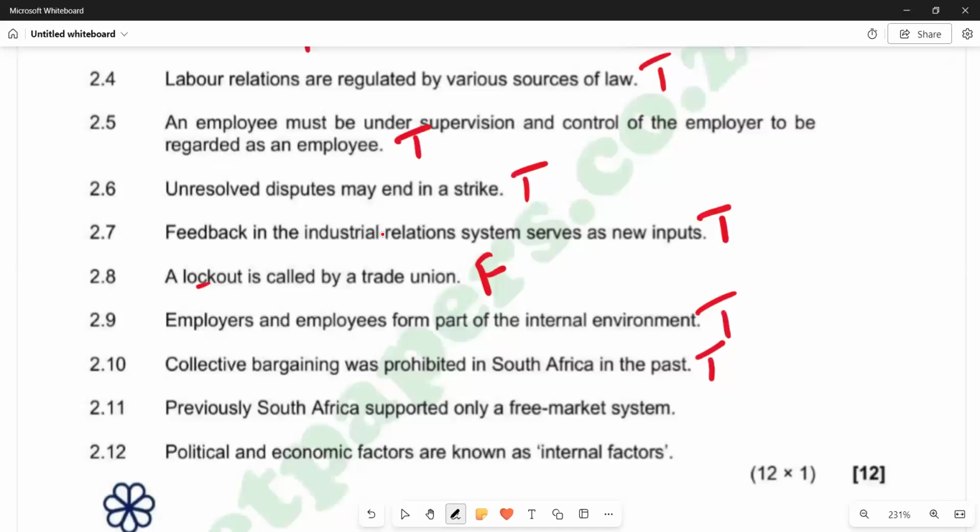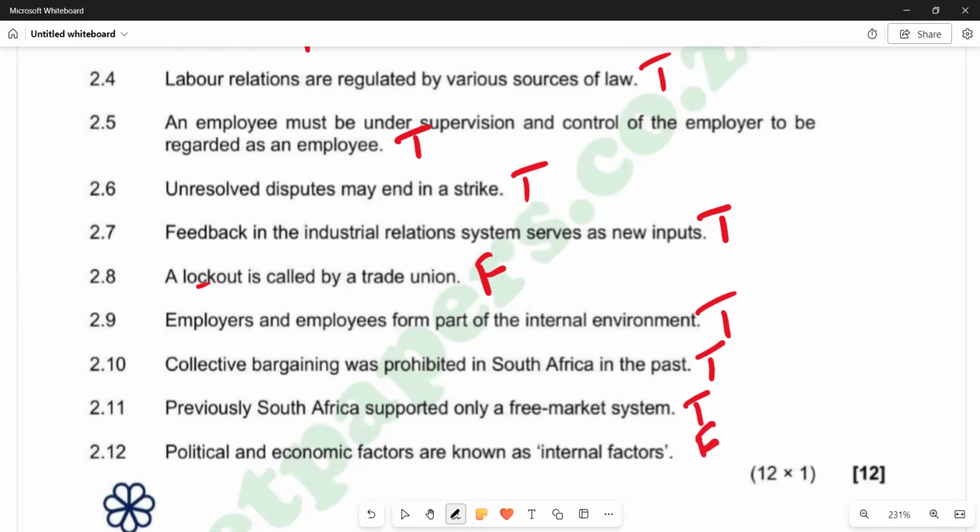Previously, South Africa supported only a free market system, which is true again. Then 2.12, political and economic factors are known as internal factors, which is not correct. Remember, political and economic factors are external factors that operate from outside. So we have false on the last part, which is 2.12.